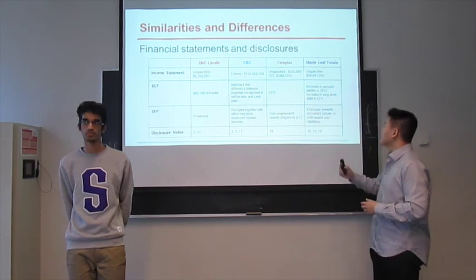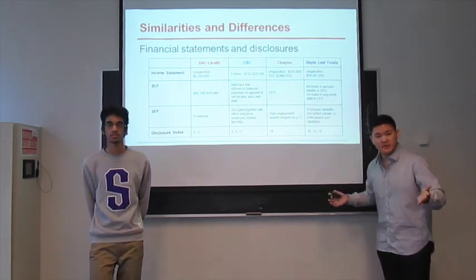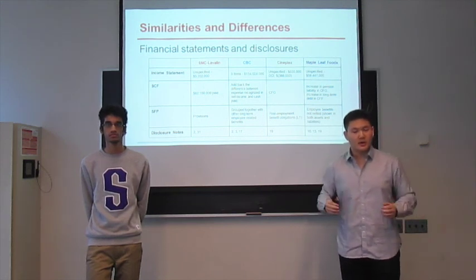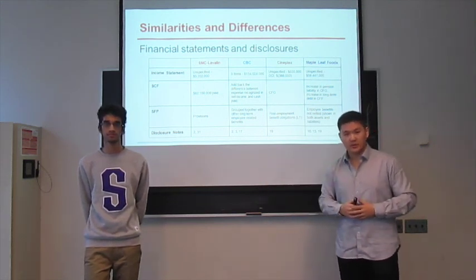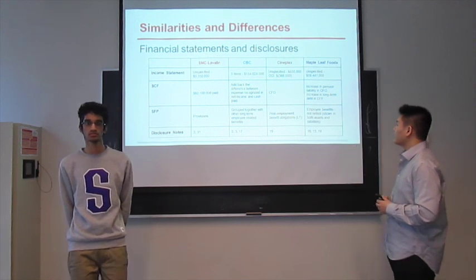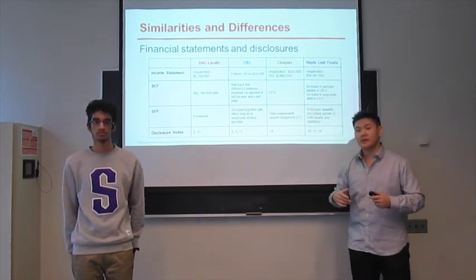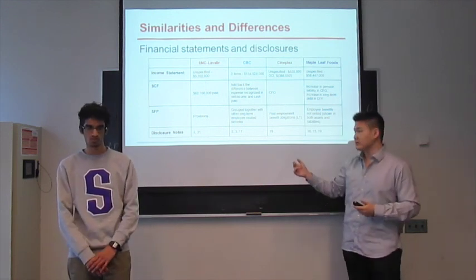For Maple Leaf Foods, again unspecified, however, they did record a $59 million expense somewhere, and they did disclose it in the notes section. In terms of the statement of cash flows, the increase in pension liability and the increase in long-term debt both increase the cash available in their respective sections.